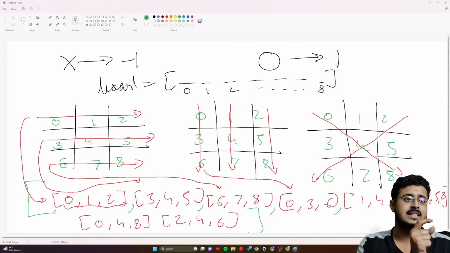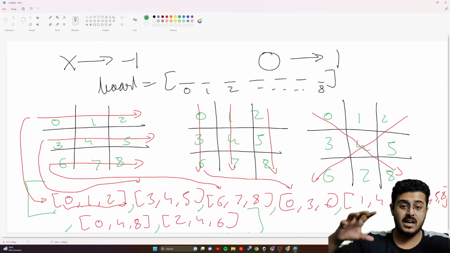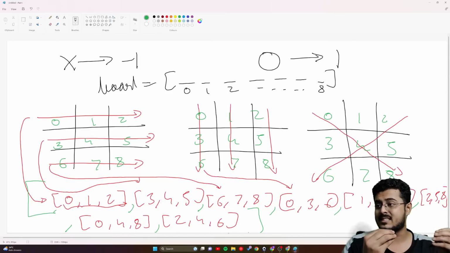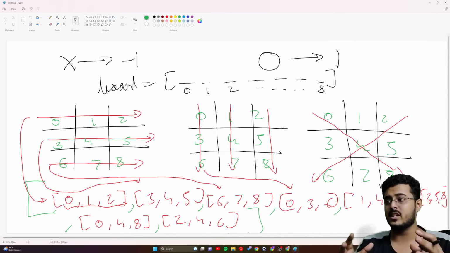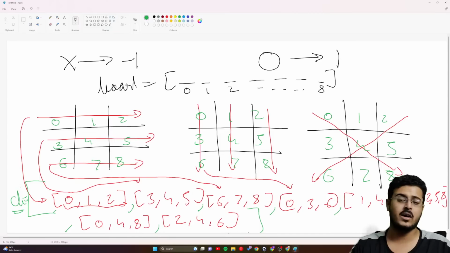Are you guys able to understand this? Please let me know. These are the test cases that we are having. We are having a bigger list which contains all these smaller lists that we are able to see right over here. Are you guys able to understand this? Please let me know. And we'll call this list as the CB list. That is what we are going to define it as.